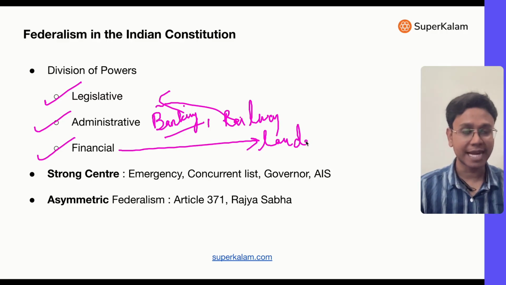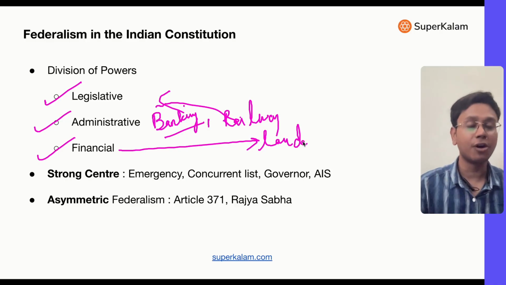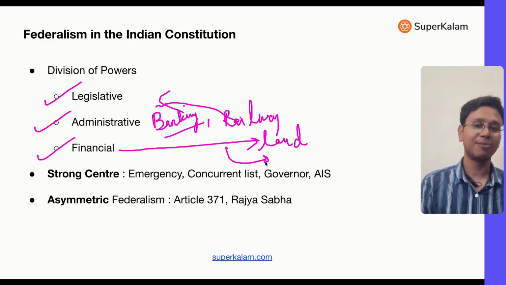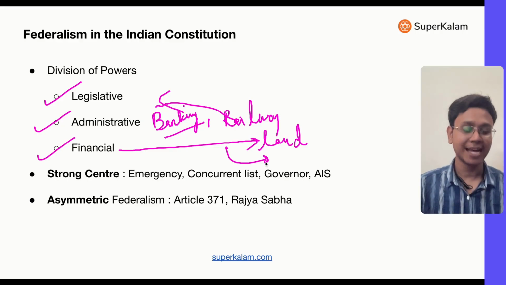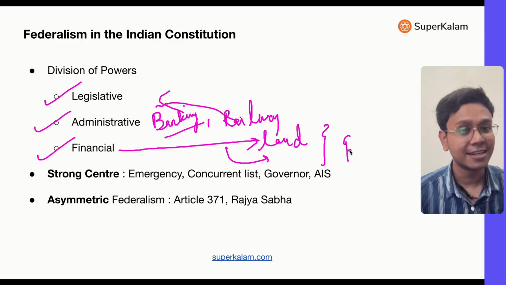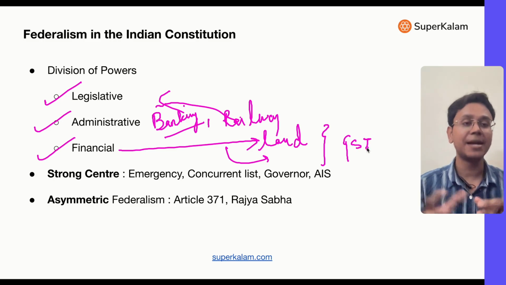If you are taxing agriculture and all land revenue things, then that is the purview of state governments. But income tax is the purview of the central government. So financial powers were also divided. And I will tell you in a further slide that there's a concept of GST, which has created a dependency, because